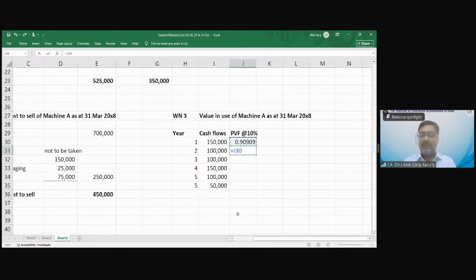Then again divide by 1.1, and again, up to the fifth year. Is that right? No, sir. No. Why? Because this is in the 5th year only. So 0.6. Yes. So this 50,000 is at the same time, at the end of the 5th year.